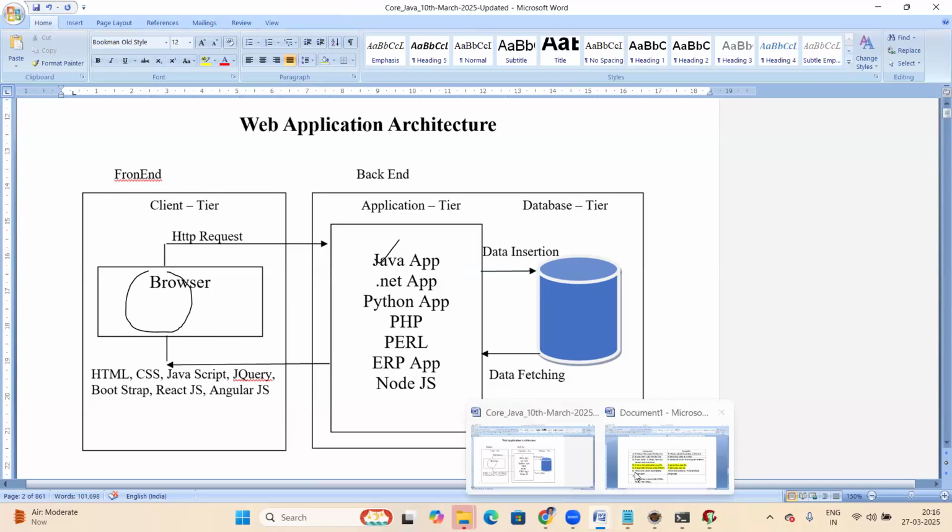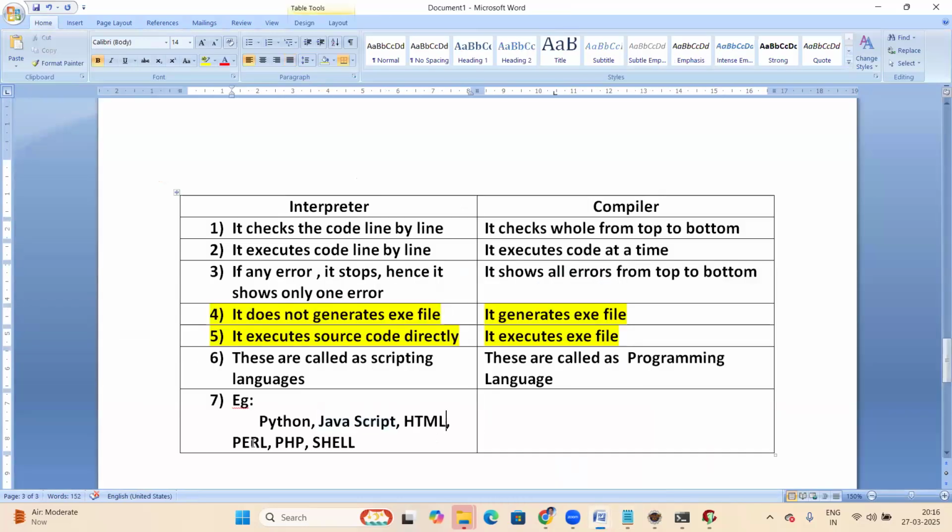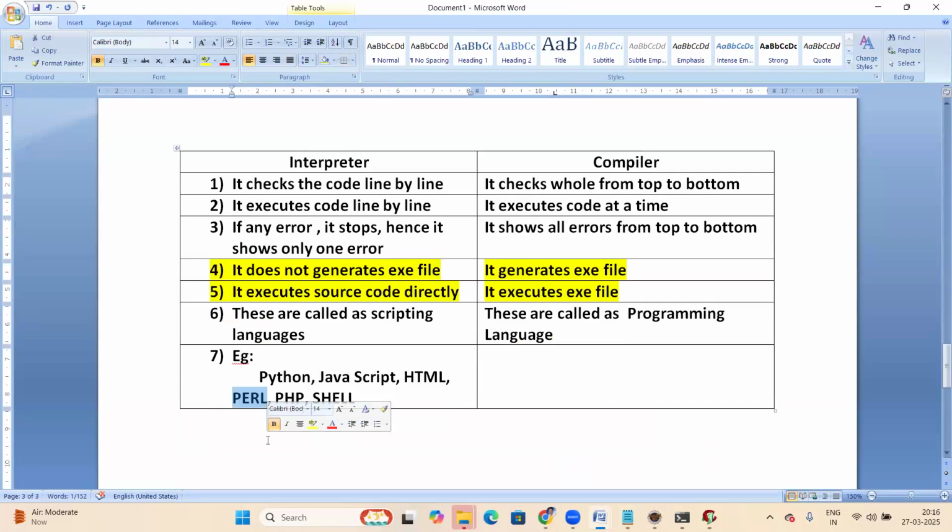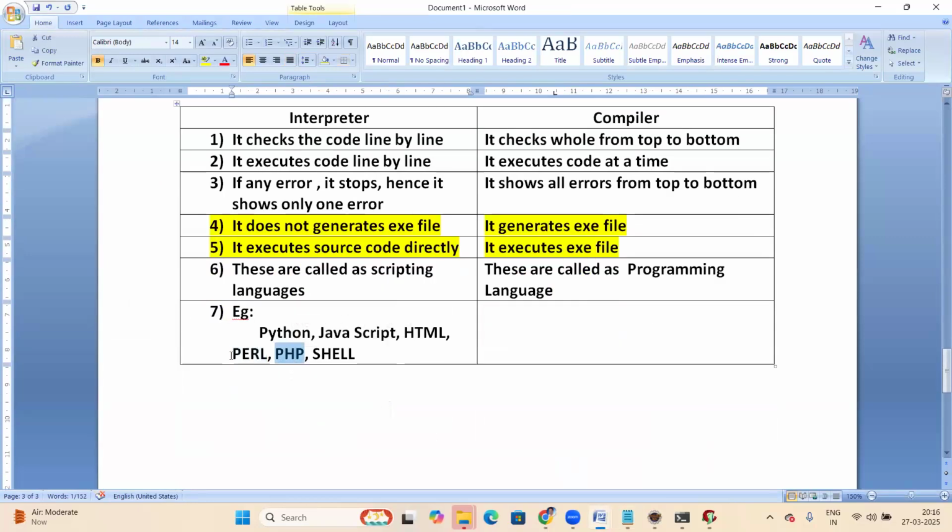Okay, fine. Next, Perl. It has its own interpreter. PHP has its own interpreter. Perl and PHP are very old languages, still used on the server side for scripting. Then shell. Linux shells are most important. Linux environment shell scripting. When applications are deployed in production environment servers, Linux shell scripting will be useful. So these are interpreter-based languages.